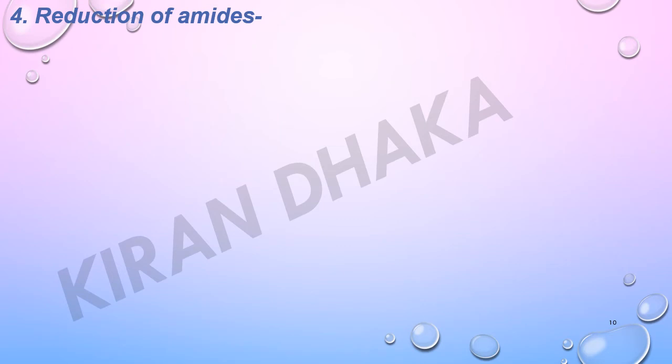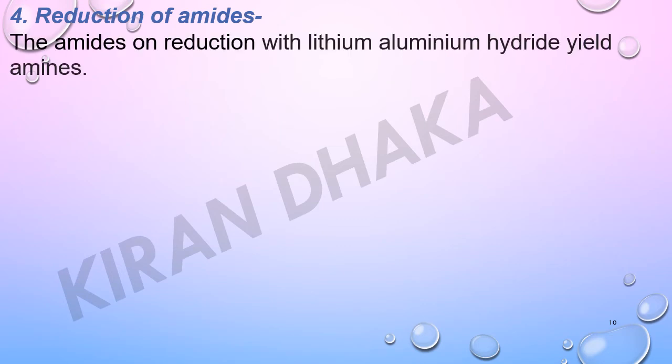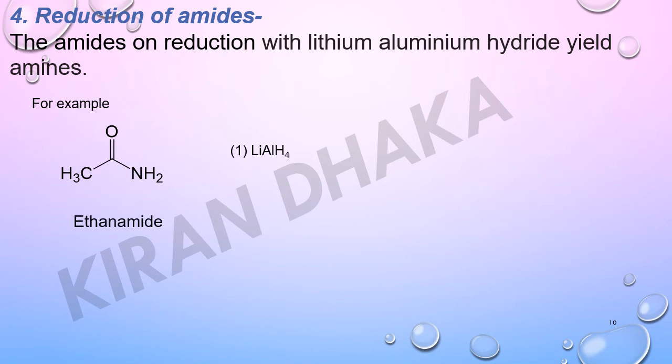Next preparation method of amines, that is reduction of amides. The amides on reduction with lithium aluminium hydride give amines. For example, CH3CONH2, ethanamide, reacts with lithium aluminium hydride followed by hydrolysis and gives CH3CH2NH2, that is ethanamine.